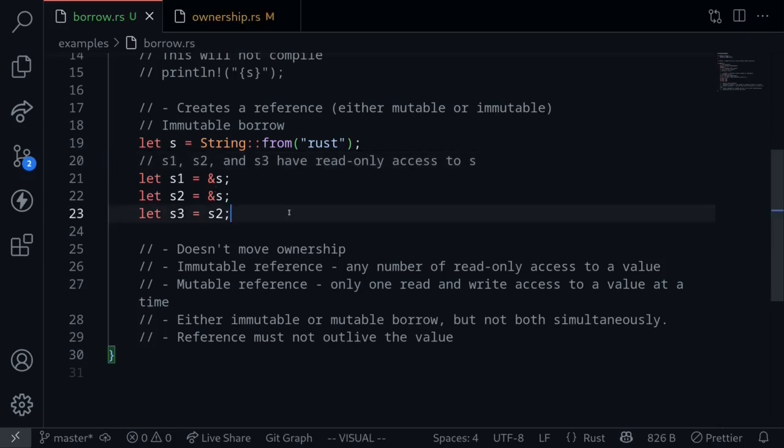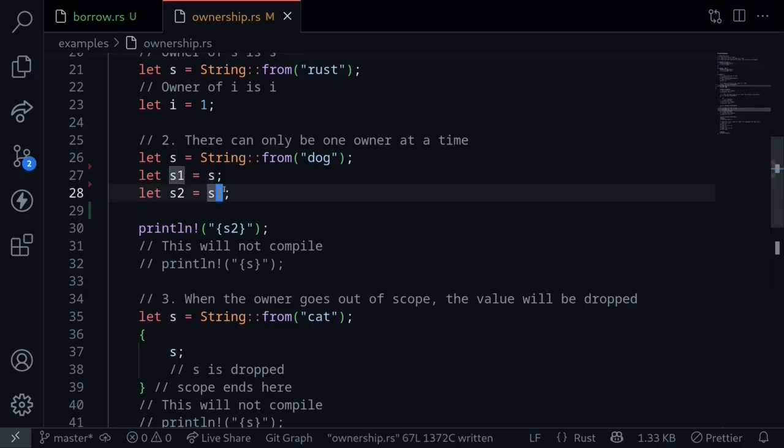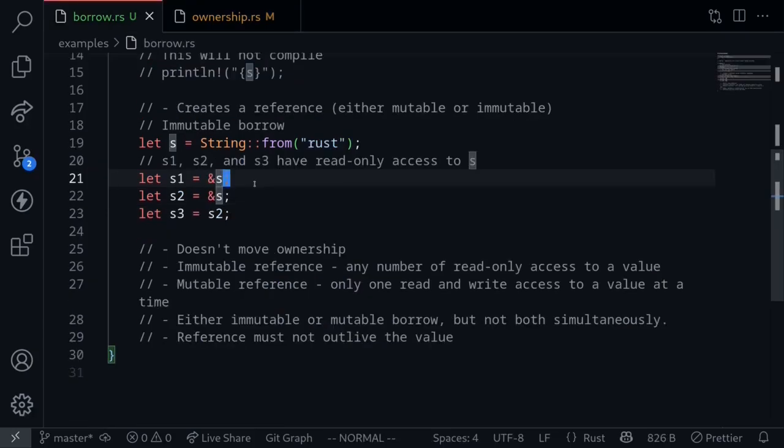Let's now compare this with ownership. For example, if we create a string called s and then assign this s to a new variable called s1, then the ownership of the string dog moves over to s1. So now on the next line, we cannot assign s to a new variable called s2. All we can do is transfer the ownership of the string dog from s1 over to s2. There can only be one owner at a time. However, for borrowing, we can create multiple immutable references.